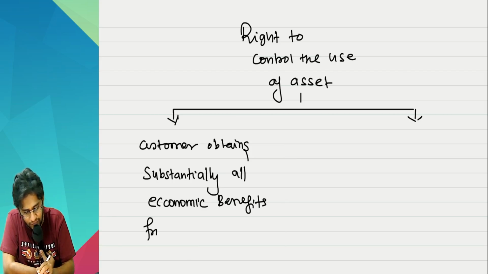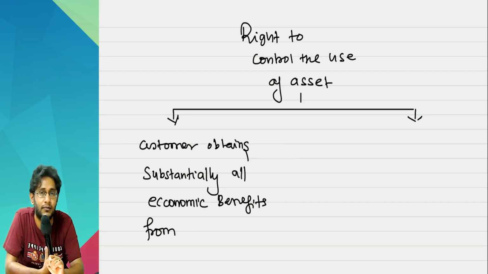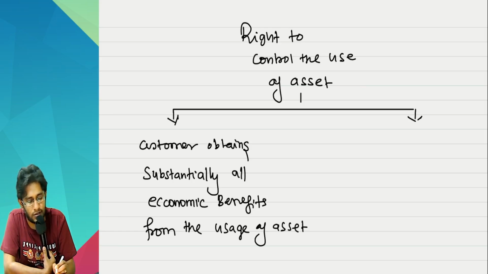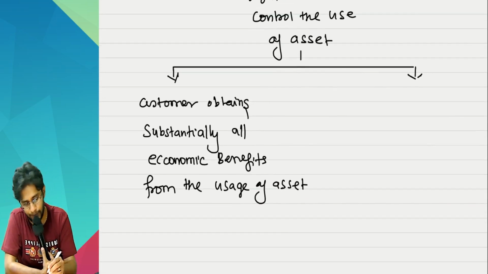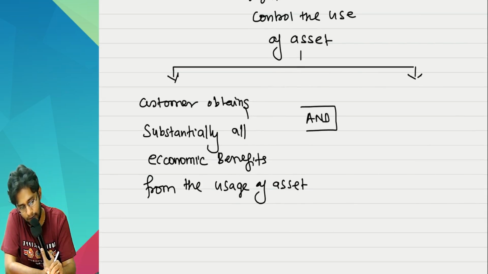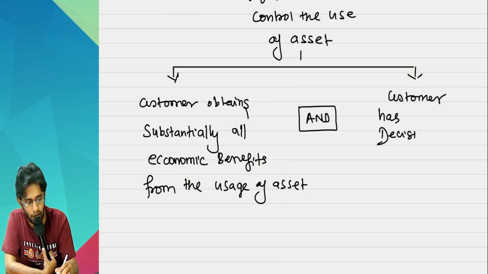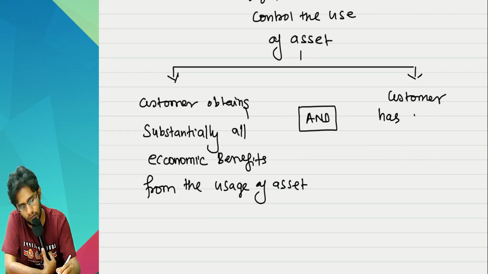economic benefits from the asset, sir. Do you read the language there? From the use of the asset. Sir, what is the big deal? Both are same, no? Not necessarily. And two, the customer has decision making rights, or right to direct. Right to direct the use.